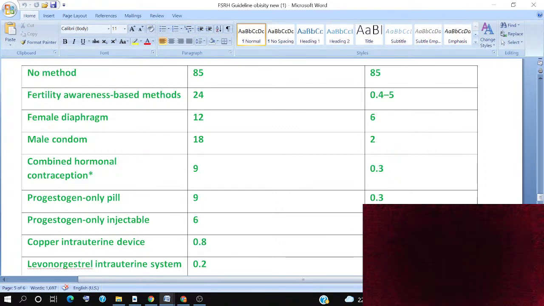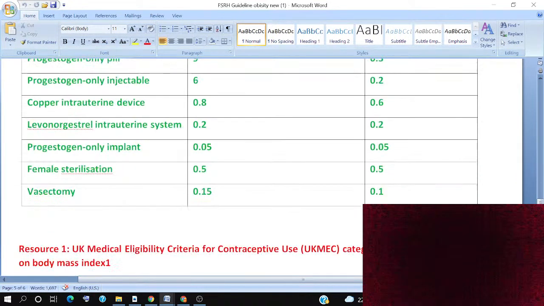This is a very effective method. The progesterone only implant has a typical use of 0.05 and a perfect use of 0.05, very good.